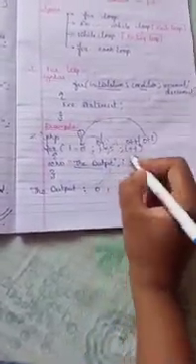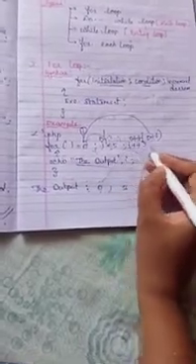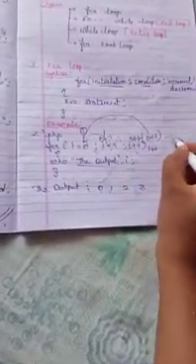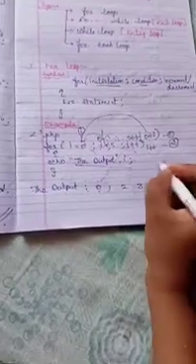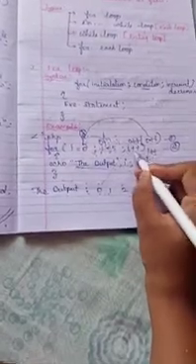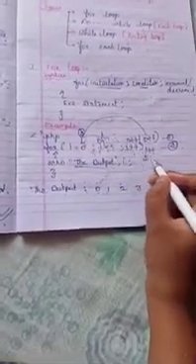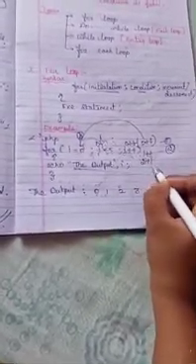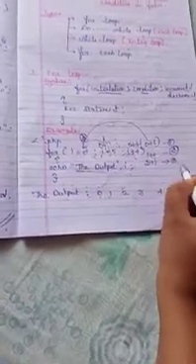Again it moves to I plus plus, that is 1 plus 1, which is 2. Now the I value is 2. 2 is less than 5, yes, the condition is true, so the output statement is executed and 2 is printed. Again I plus plus, that means 2 plus 1, that is 3.